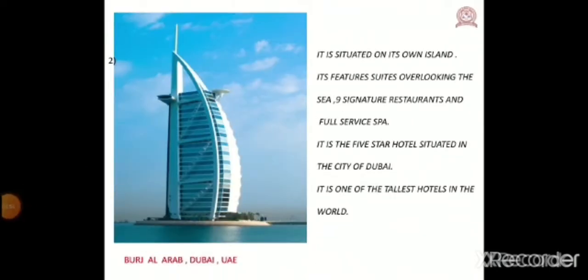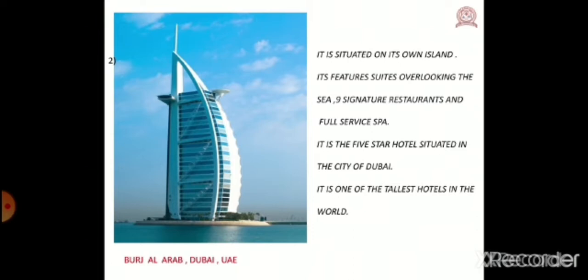Number 2. It is situated on its own island. Its features suites overlooking the sea, 9 signature restaurants and a full service spa. It is the 5-star hotel situated in the city of Dubai.